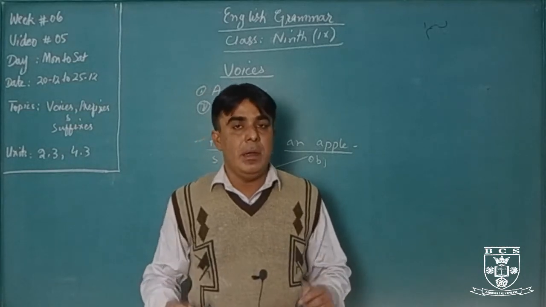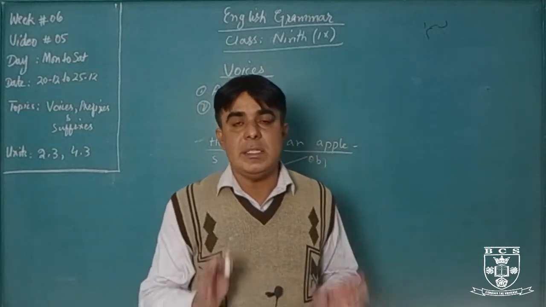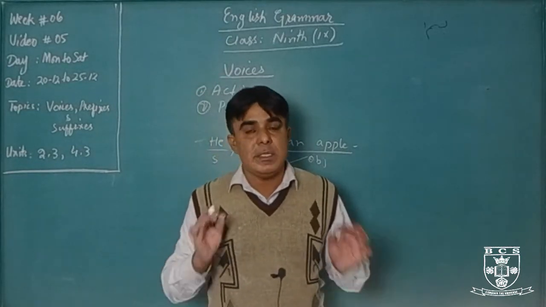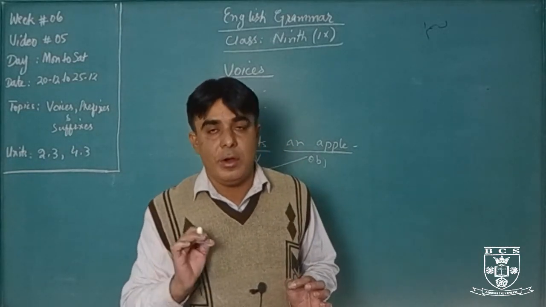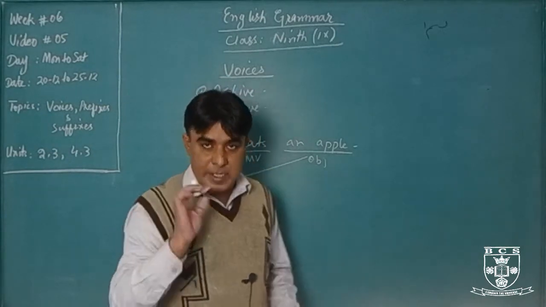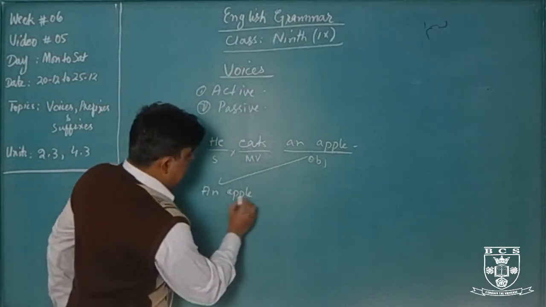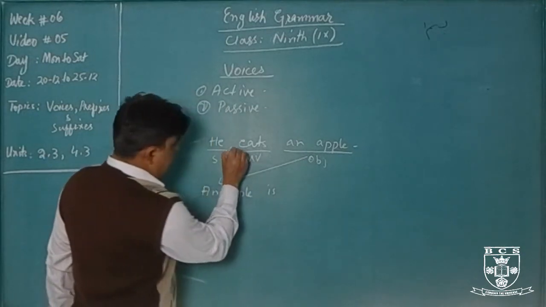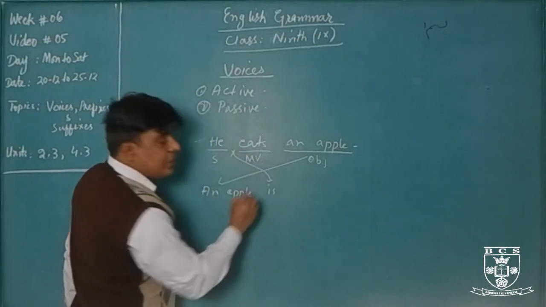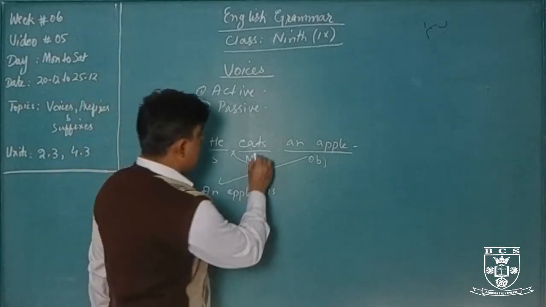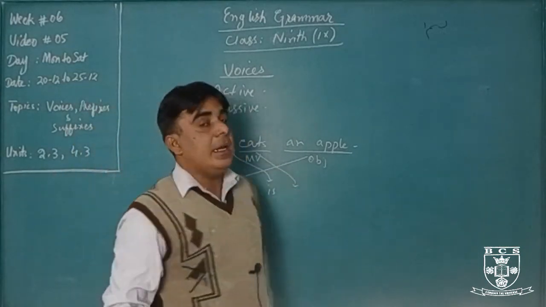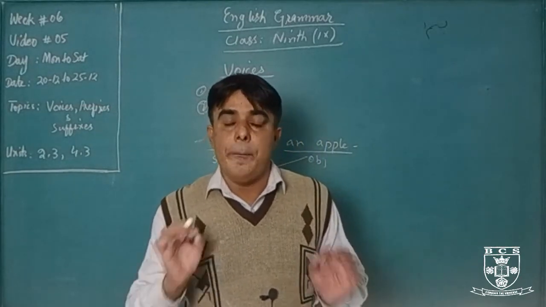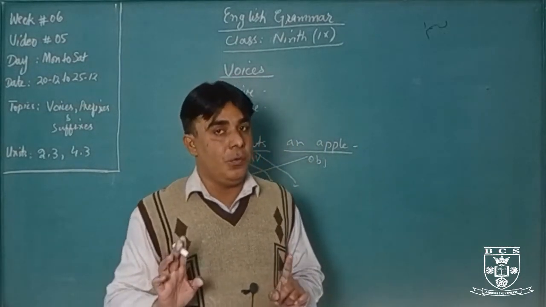In active voice, present simple tense, there are no helping verbs. But in passive voice, present simple tense, the helping verbs are is, am, are. An apple is singular, so we use is. Main verb will always remain in third form in passive voice.